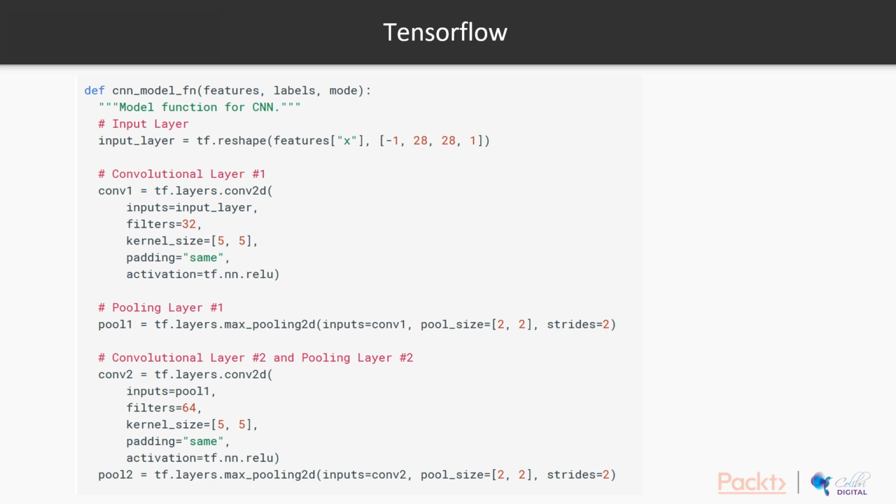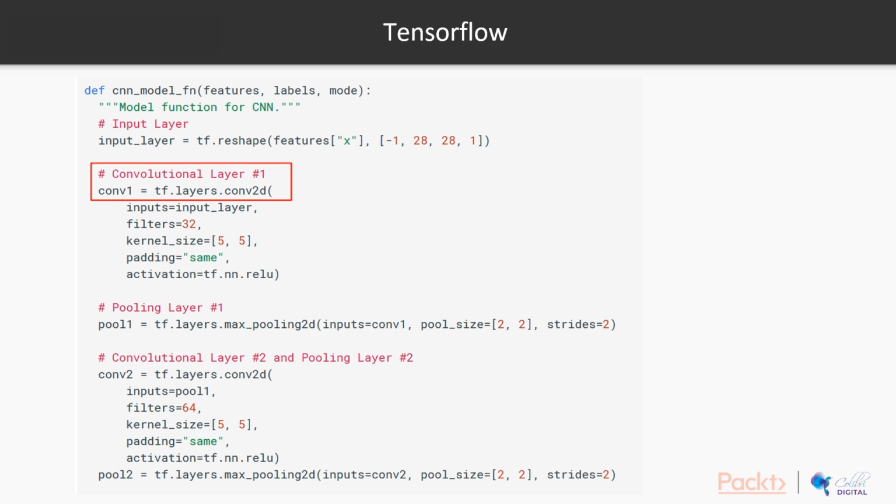Contrast this with TensorFlow. TensorFlow is obviously more complicated than Keras. First of all, it operates on matrices and doesn't have as defined a concept of a model. So as you can see here, the input layer is a tensor produced by TensorFlow's reshape function, reshaping the features x into a 4D tensor.